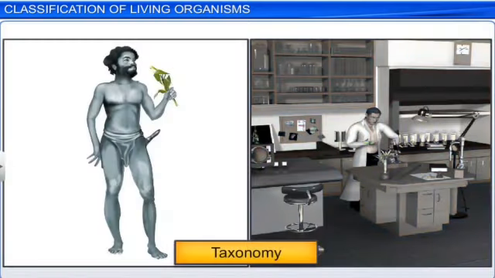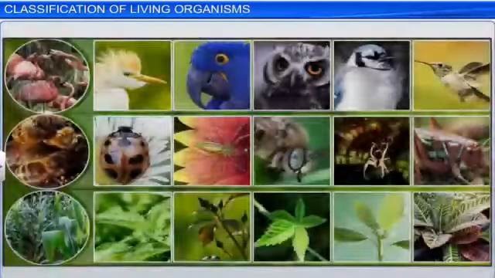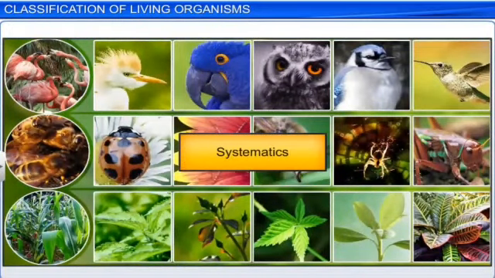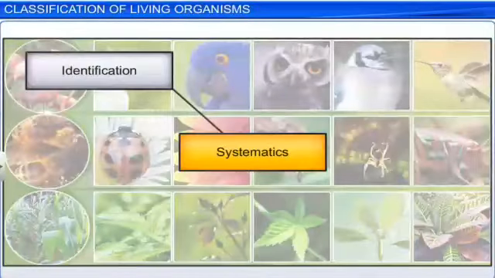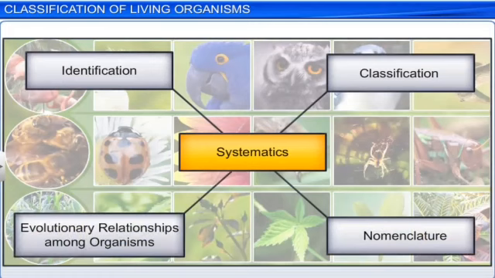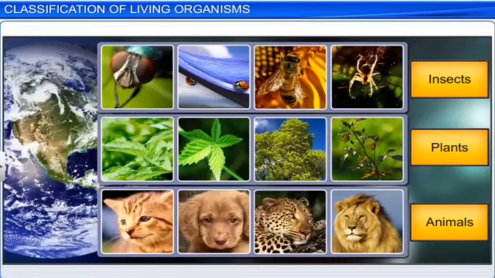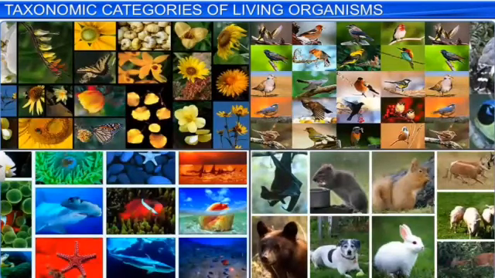Furthermore, Homo sapiens also have a group, that is Homo, and this process is said to be taxonomy. So all these things are not done in a haphazard way but in a systematic way. Identification plus classification in a systematic way gives rise to proper groups of organisms, like insects, plants as well as animals.